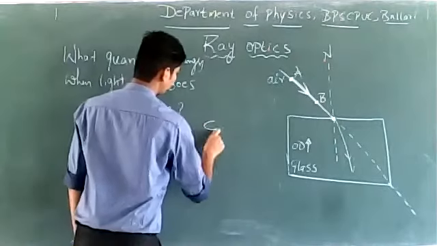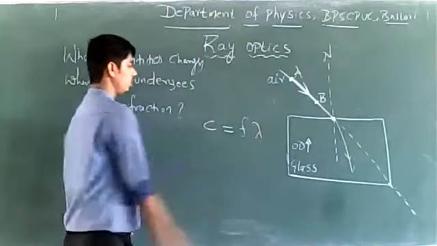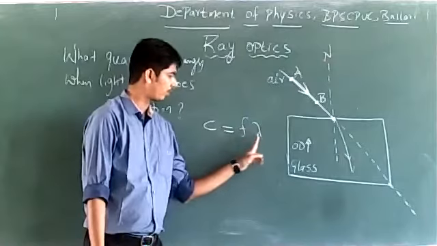See, I have told you speed of light can be calculated as frequency into wavelength.